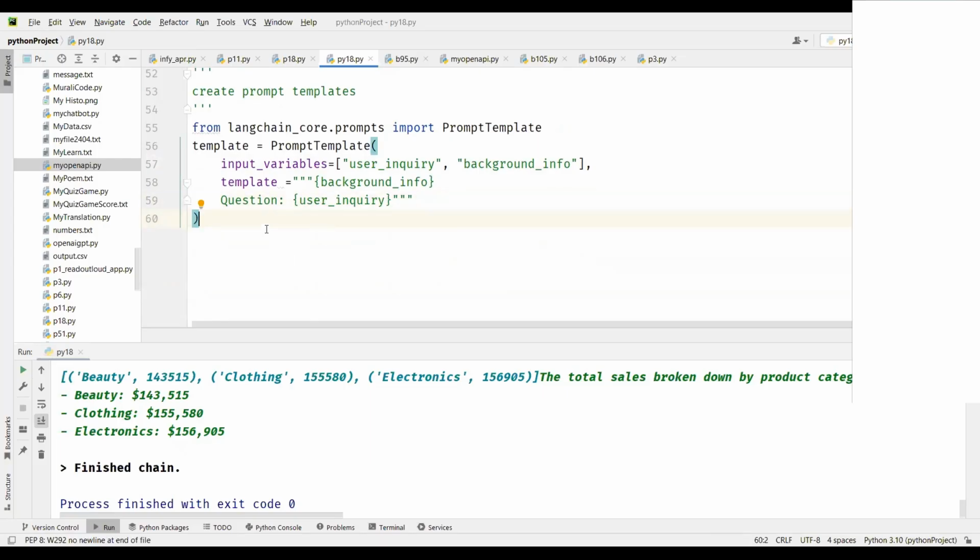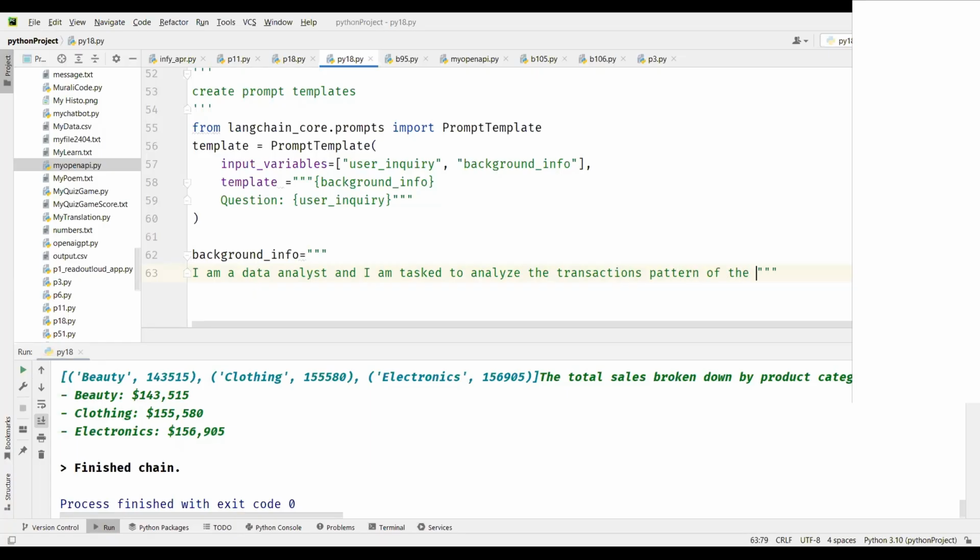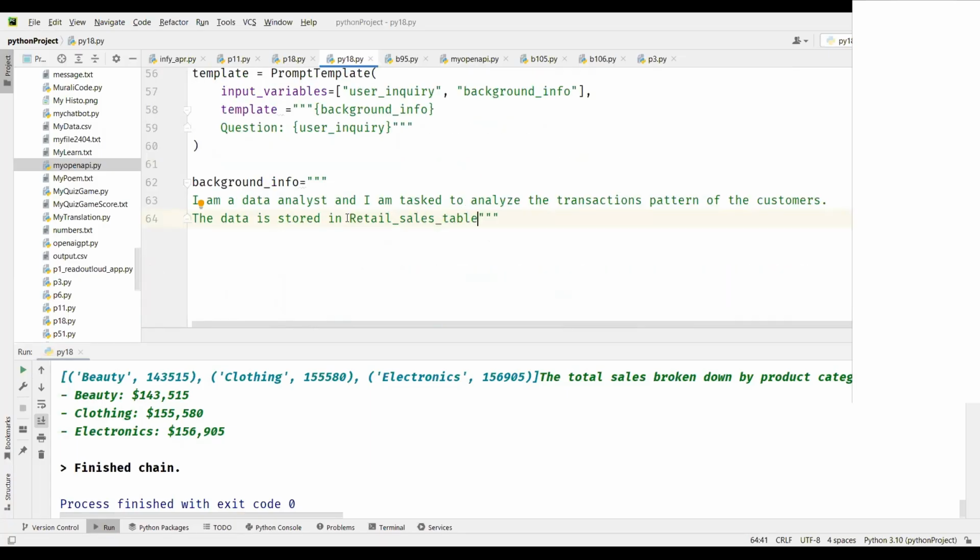Now we will create the background info. Background info equal to, and you can give your text here, which is very specific to the analysis that you're doing. So I can say here, I am a data analyst and I am tasked to analyze the transaction patterns of the customers stored in the retail sales table, which is crucial for my analysis. Then I'm going to give a user inquiry: what age group is buying most? We have age as well, so I'm going to ask it.